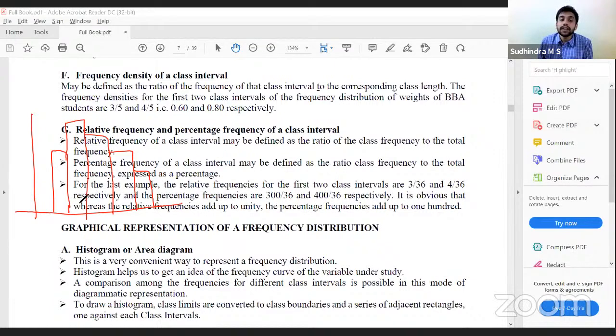How to calculate the mode? First, identify the highest bar; we'll consider the highest rectangle. Then draw a line from the left top corner to the intersection point of the next bar's top, and from the right top corner to the intersection point of the previous bar's top. These two lines intersect at one point; draw a straight line down from it. This is the mode. So mode can be calculated with the help of a histogram, and to draw a histogram, we convert class limits into class boundaries. That is histogram.